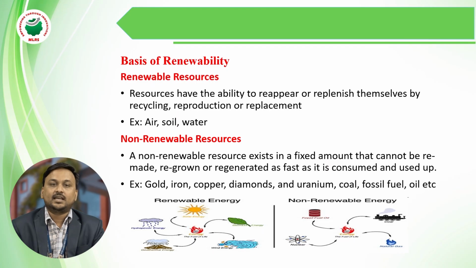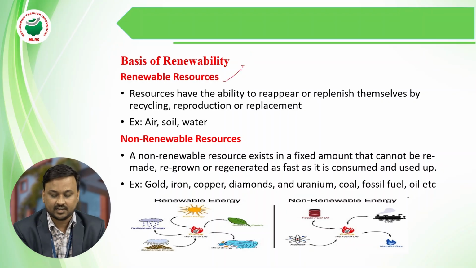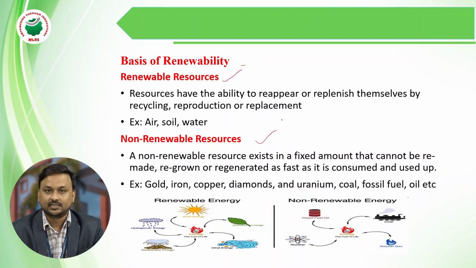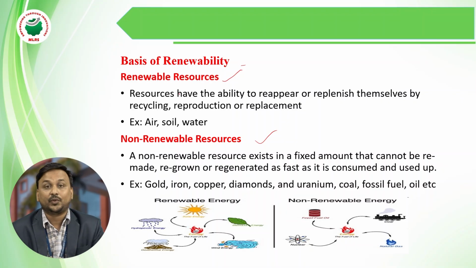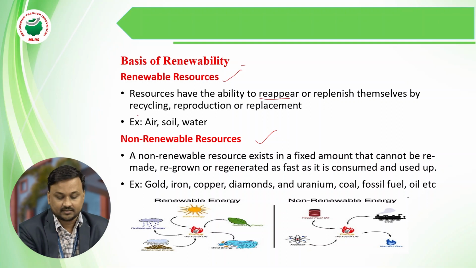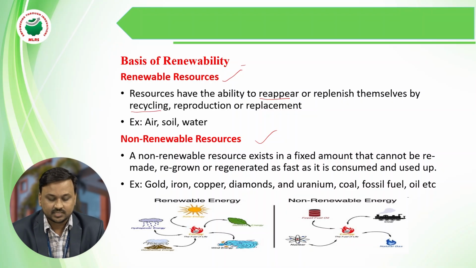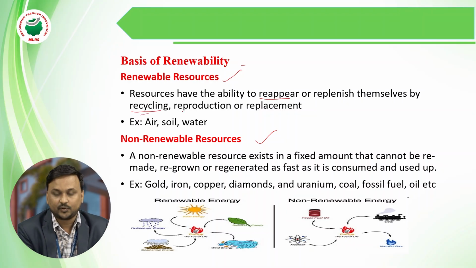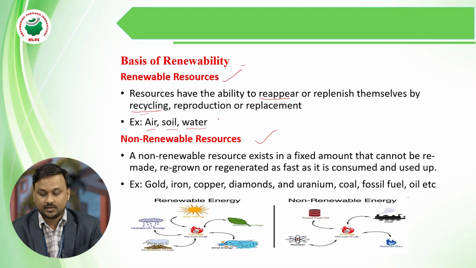Based on renewability, we classify resources into two types, that is renewable resources and non-renewable resources. Renewable resources have the ability to reappear and be recycled. Renewable resources are recycled and replaced; examples are air, soil and water.